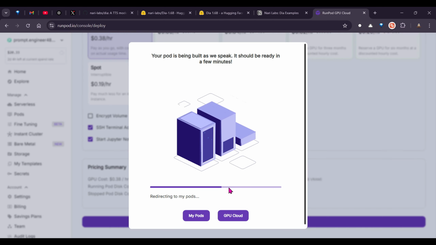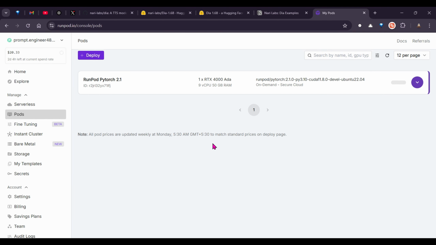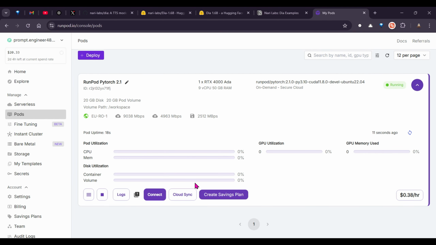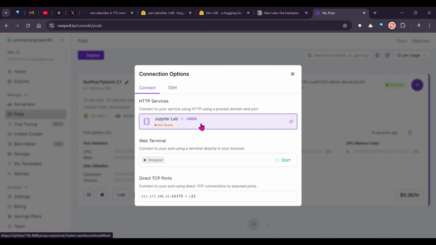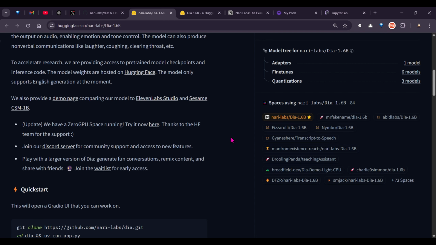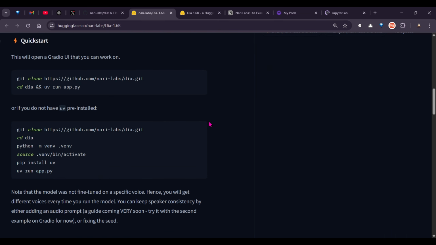That's pretty cool. So let's go ahead and check this out on our own pods. I click here, then click on connect, and once this Jupyter Lab is ready, I'm going to click on it. It opens up a Jupyter Lab, but it's not yet ready. Okay, now it's ready, so we can open up our instruction set. This is what we need to do. We need to clone the repo.